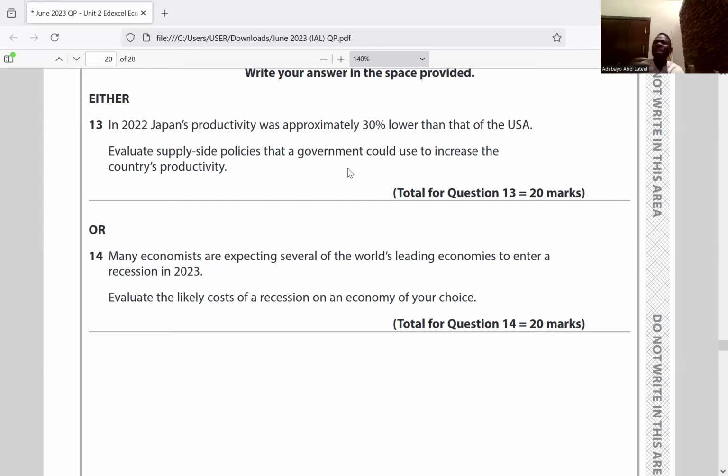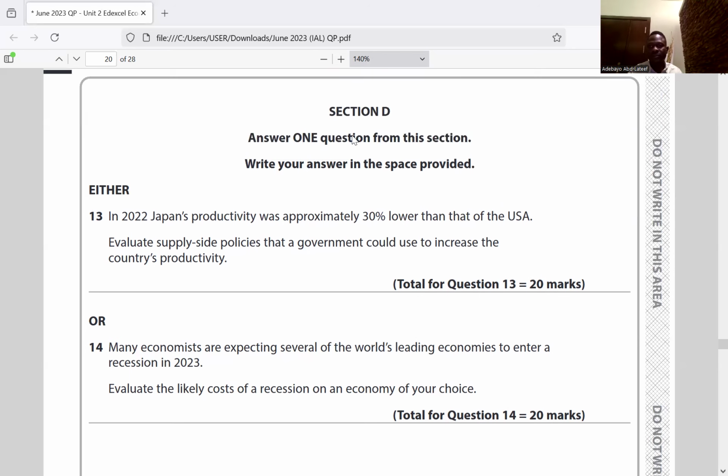So you need to talk about recession, the impact of recession globally, the impact of recession on Libya as an economy, and the possible solution. But at the end of it all, you have to understand that there will be recovery. And recovery will come through increasing aggregate demand. The government will have to come up with policies, like subsidies. Do you understand? Yeah. So now let's go to question 13.